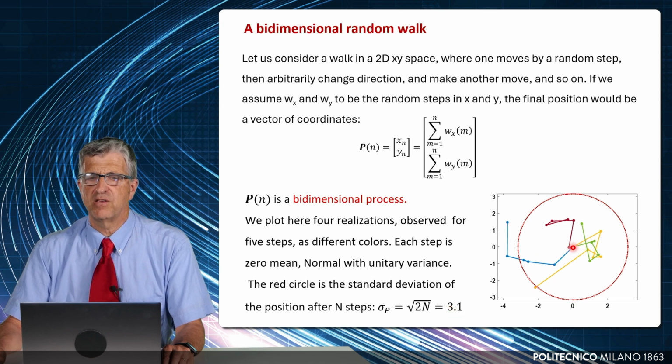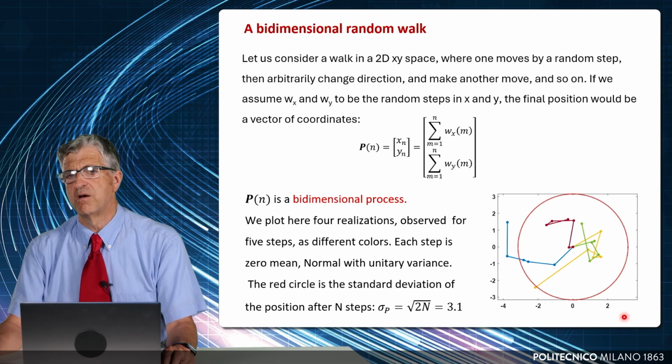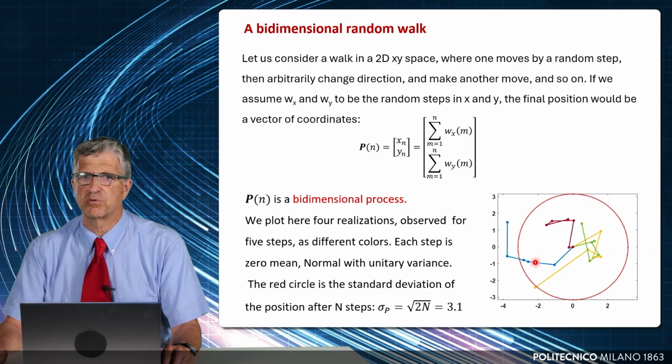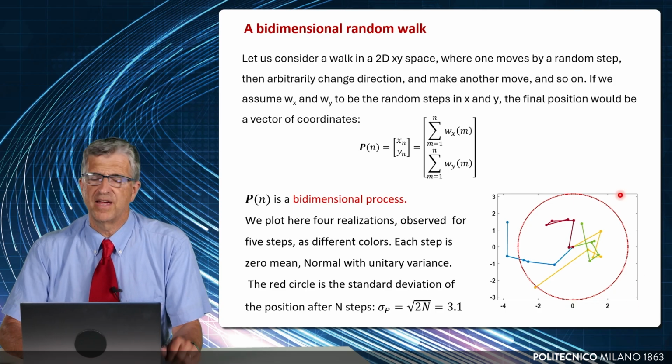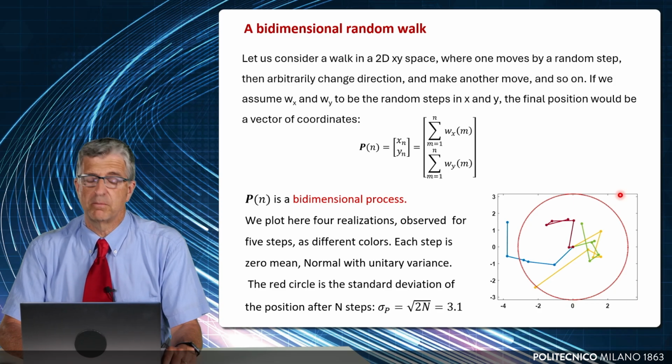This means that if we take a circle from the origin up to this radius, for a Gaussian process, this is more or less 80% of the probability to find our drunk man. And this is an example of a bidimensional process and the use of statistics.